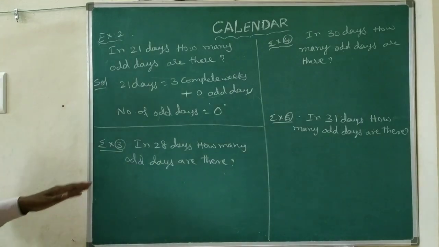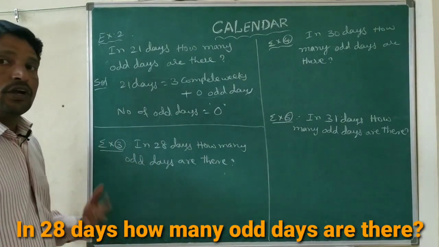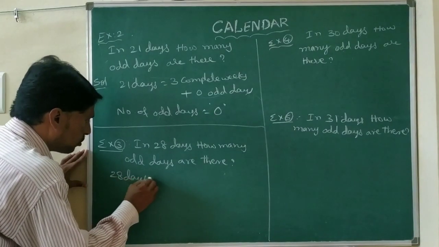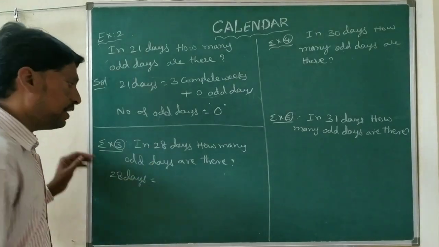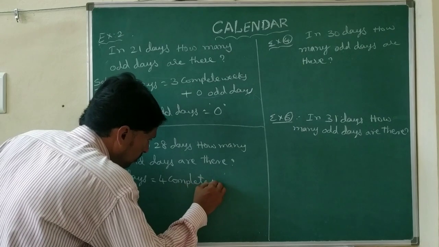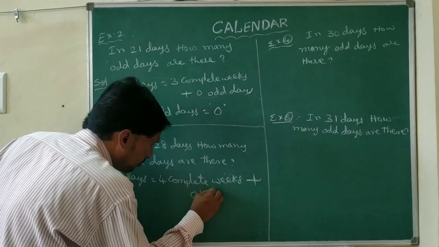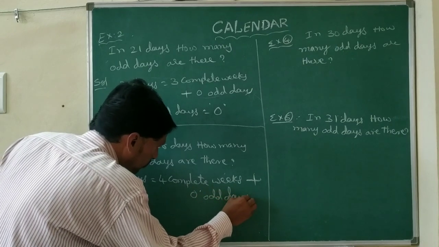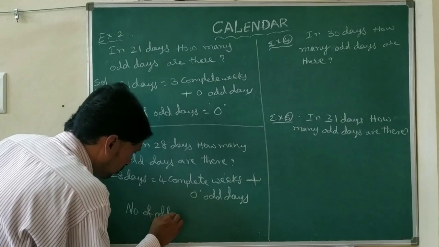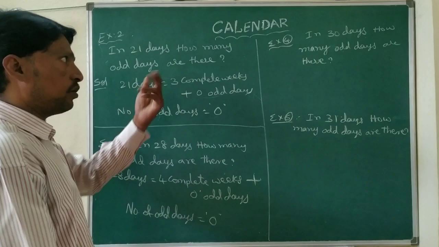Next, one more example. In 28 days, how many odd days are there? 28 days. 7 4s are 28, which means 4 complete weeks plus 0 odd days. So the number of odd days equals 0.